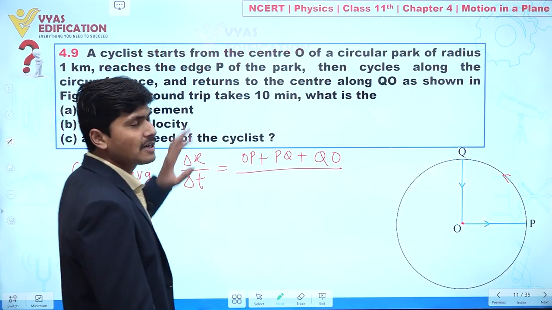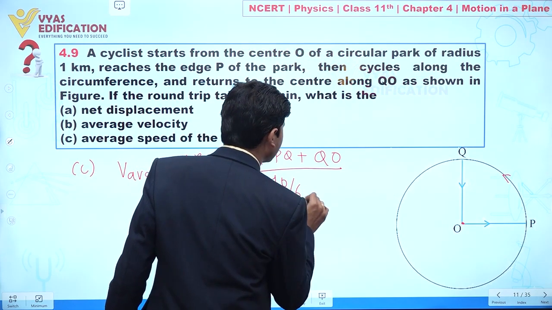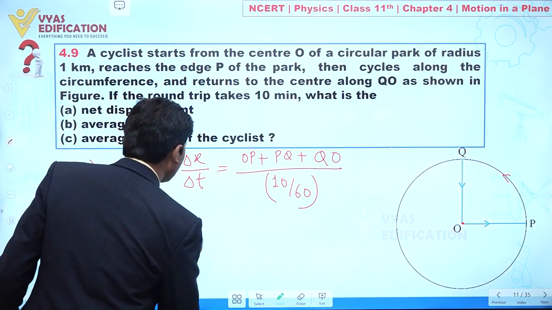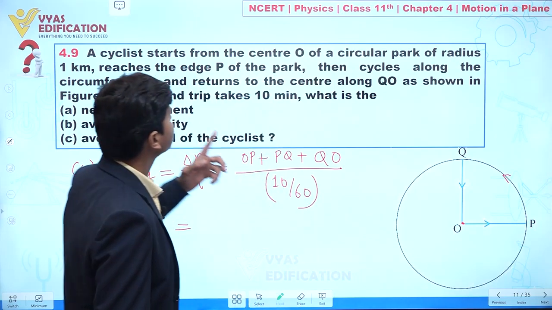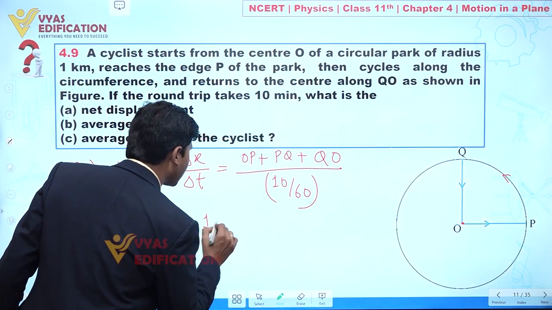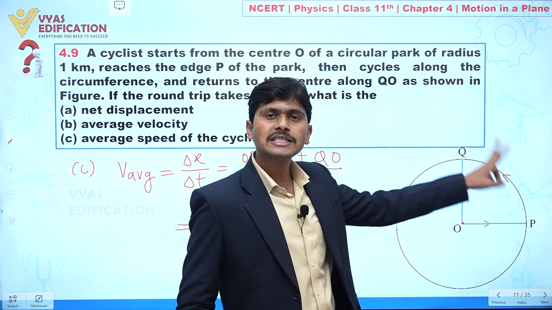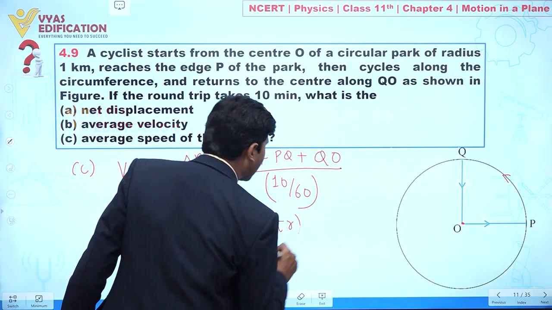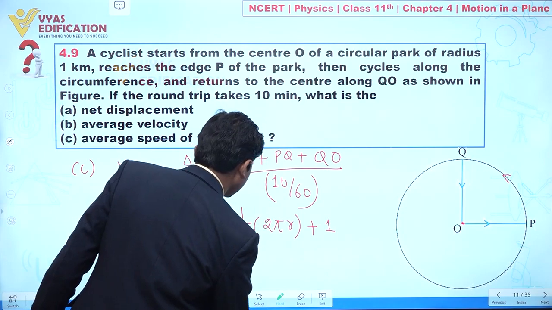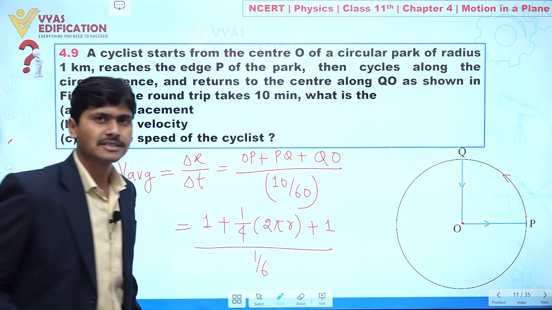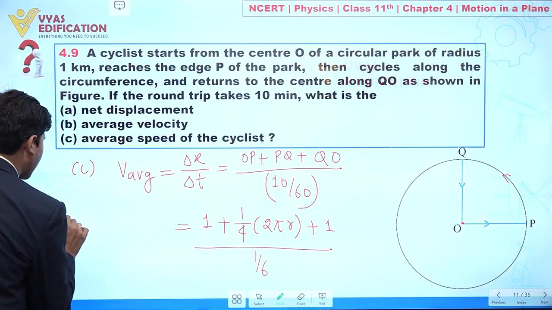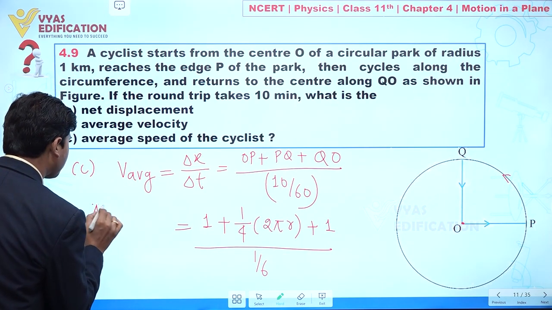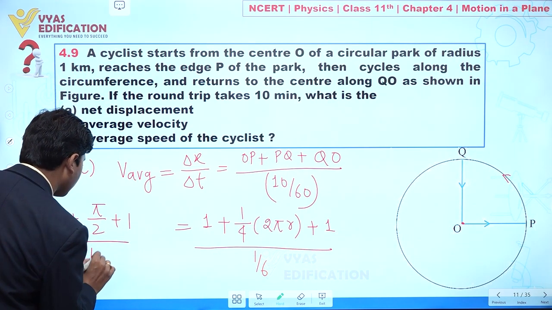The total time taken is 10 minutes, so 10 divided by 60, converting the time into hours. The value of OP is the radius, 1 kilometer. So I am writing 1 kilometer plus PQ. PQ is 1/4 of the circumference, so 1/4 of 2 pi r, plus QO is again the radius, so 1, divided by 1 by 6. Now the value of r is 1, so we have 1 plus 2 pi by 4, which means pi by 2, plus 1, divided by 1 by 6.